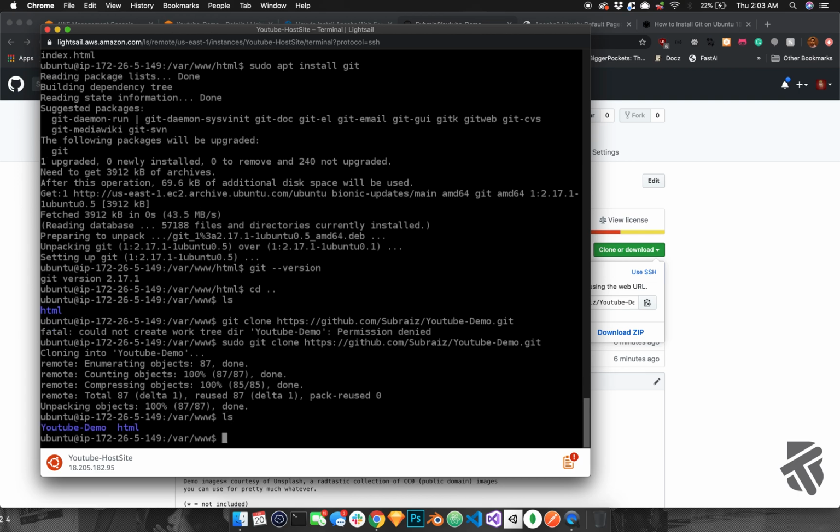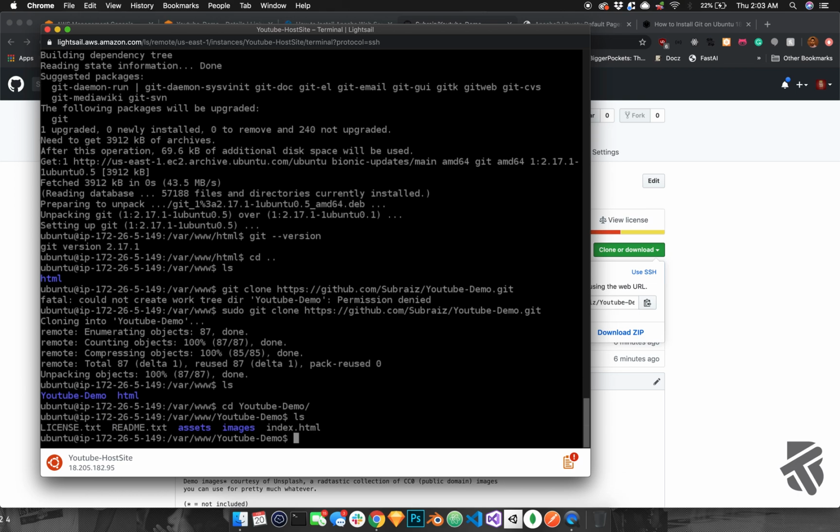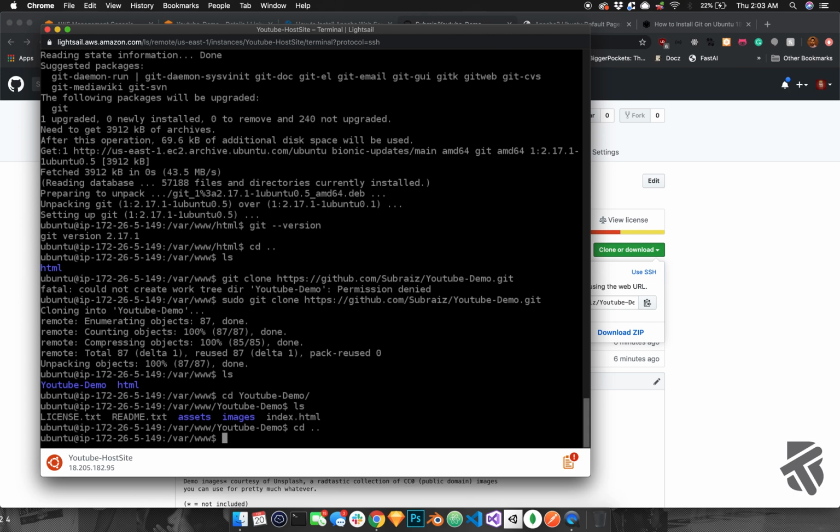Type in ls now. We'll see YouTube demo right there. And if we go into YouTube demo, we'll see all the files that we have on GitHub. That's great. Okay, so now this is the real easy part.